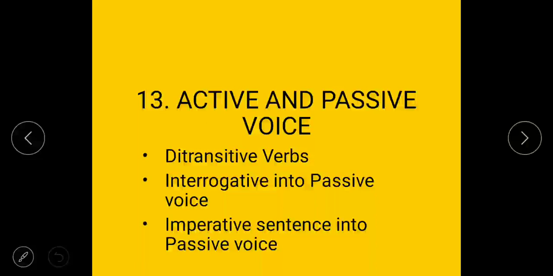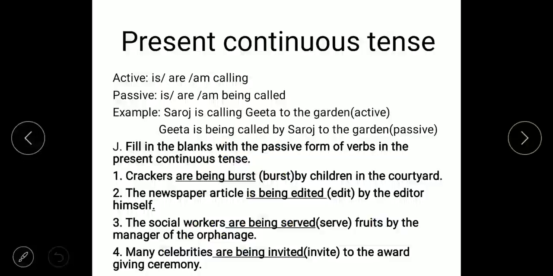Hello learners, today we will continue active and passive voice. Today our topic is ditransitive verbs, interrogative sentence into passive voice and imperative sentence into passive voice.